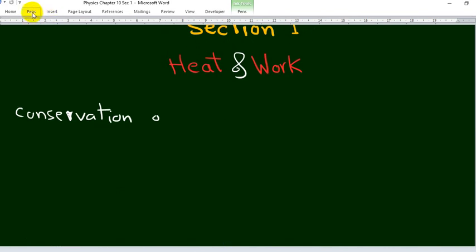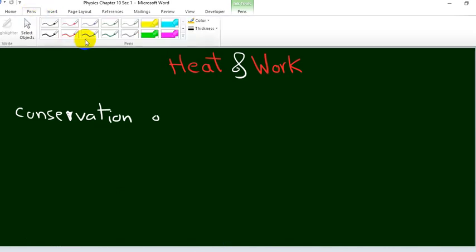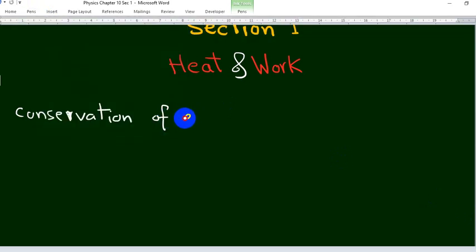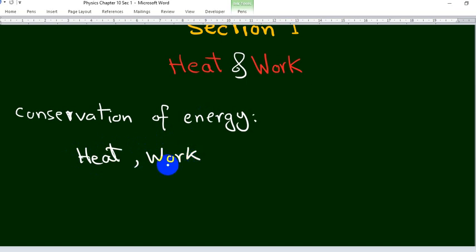We know the law of conservation of energy. The law of conservation of energy states that energy can neither be created nor destroyed, but can change from one form to another. Today, we'll study the relation between heat as a form of energy, work, which can be converted into energy, and a third form of energy, which is called internal energy.